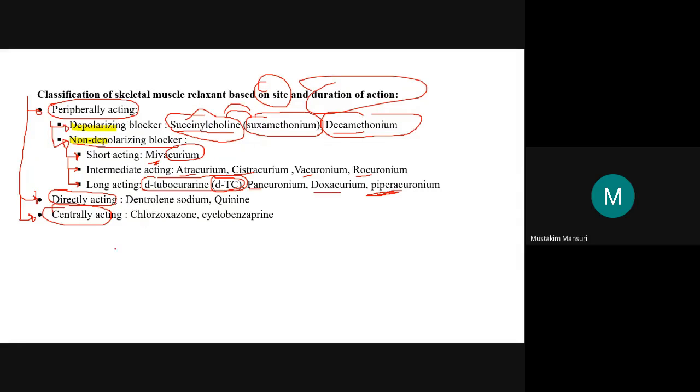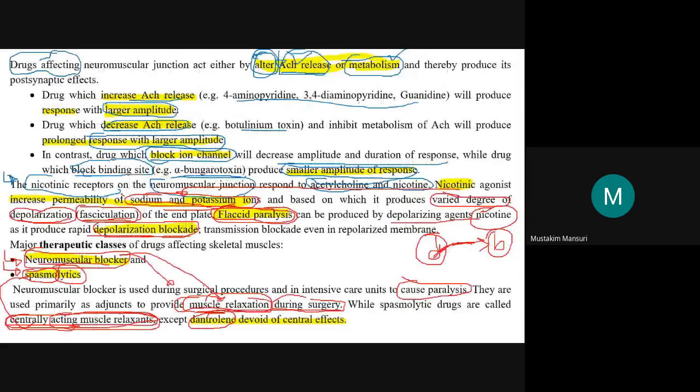Then directly acting examples are dantrolene and quinine. They are the directly acting skeletal muscle relaxants. Here we discussed earlier that dantrolene.